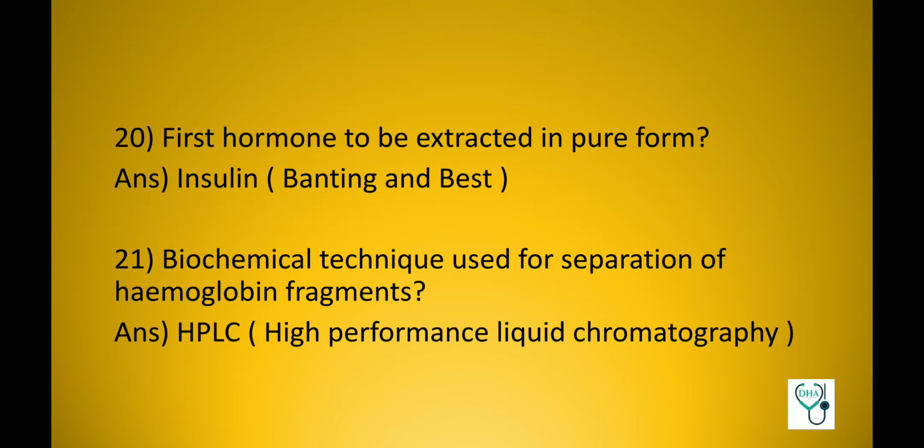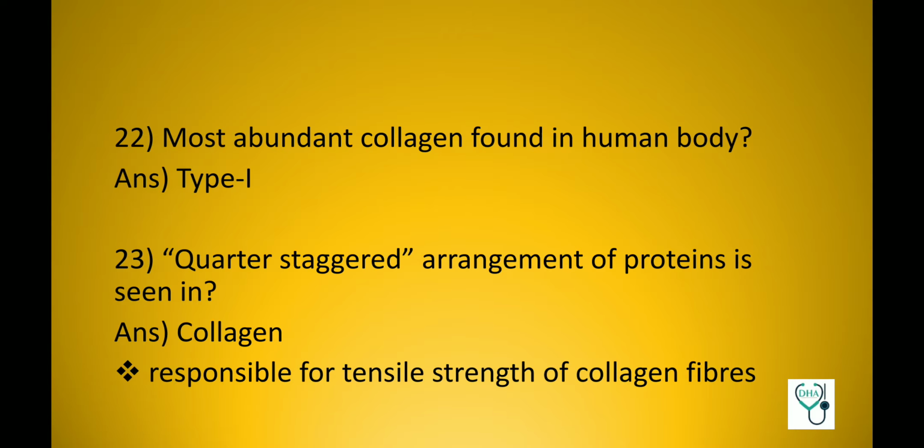First hormone to be extracted in pure form is insulin, and this was done by the scientists Banting and Best. Biochemical technique used for separation of hemoglobin fragments, HPLC, or high performance liquid chromatography. Most abundant type of collagen found in human body, type 1. Quarter staggered arrangement of protein is seen in collagen, and this type of arrangement is responsible for the tensile strength of collagen fibers.